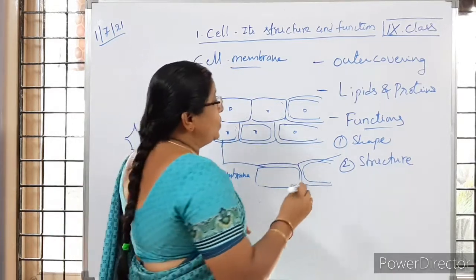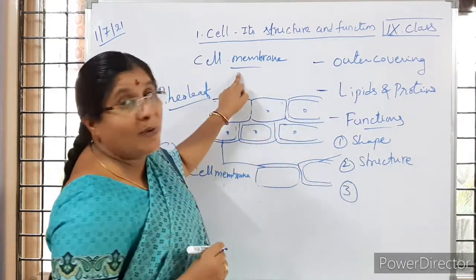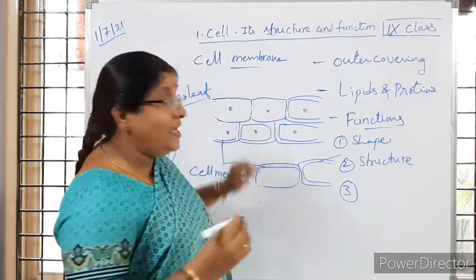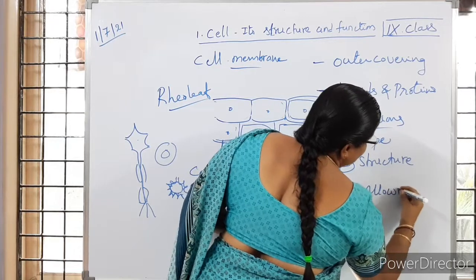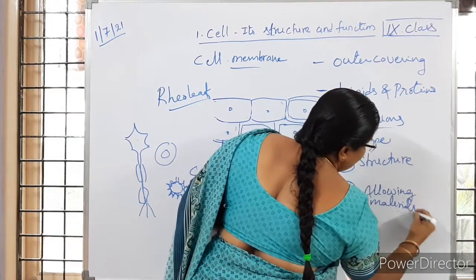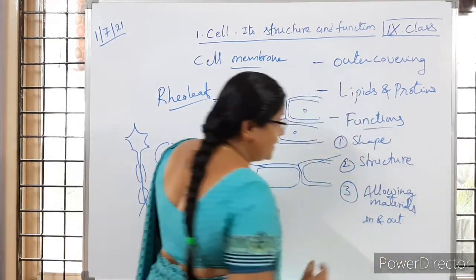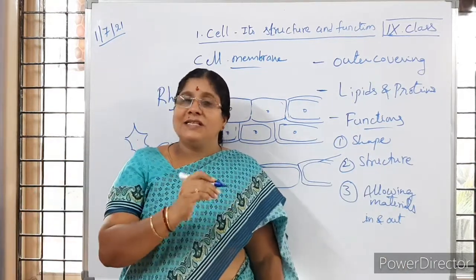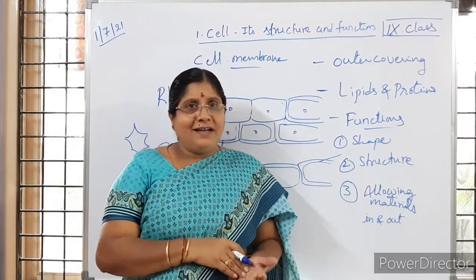Everybody understood? So the important function carried out by the cell membrane is allowing materials in and out of the cell. For example, carbon dioxide. For the process of photosynthesis, the leaves have to receive carbon dioxide, is it not, children?